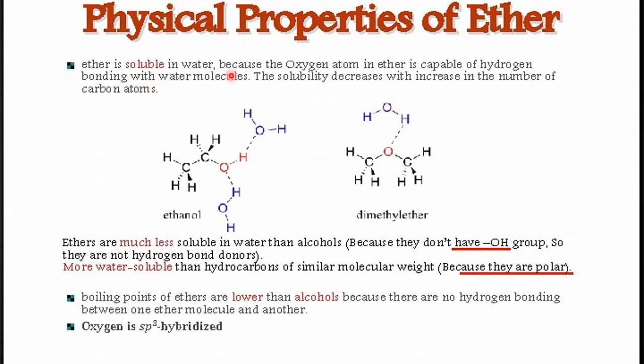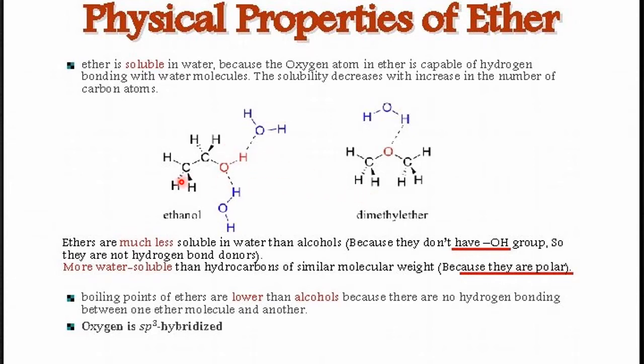Ether is soluble in water because the oxygen atom in ether is capable of hydrogen bonding. This all we know. Solubility is explained on the hydrogen bonding concept. Even in ether, we have two lone pairs of electrons on O. O is in between two carbon atoms, two alkyl or aryl groups. So that O carries two lone pairs of electrons. That is the responsible reason for the solubility of ether in water. That is explained diagrammatically here.